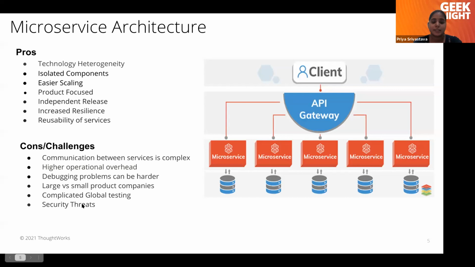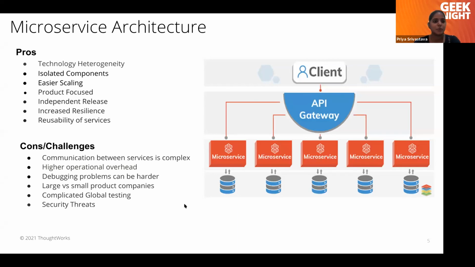And security threats. For example, in monolithic, we have some module which requires login, so only on that layer we were doing login and all the encryption, decryption. Now we have to take care of security on each microservice. Each microservice should be secured, and each microservice should communicate in a secured manner. So that's why security is a big challenge in microservice architecture.